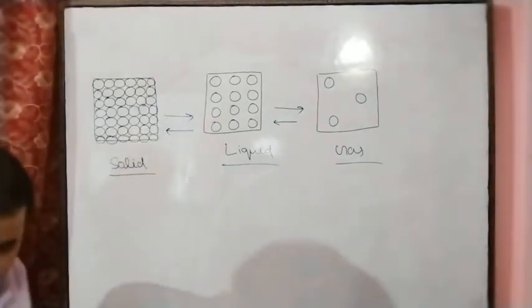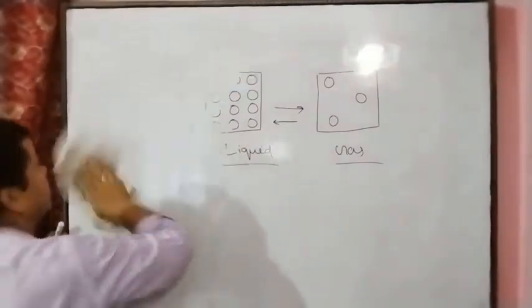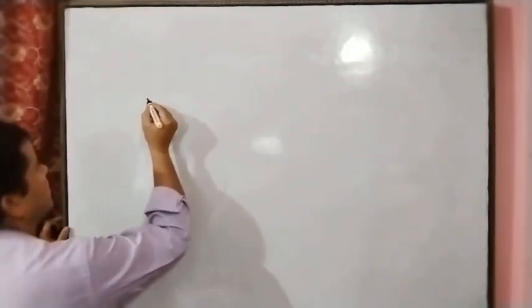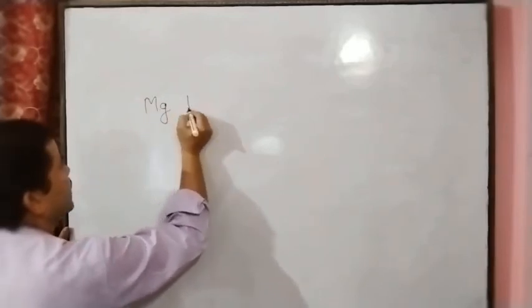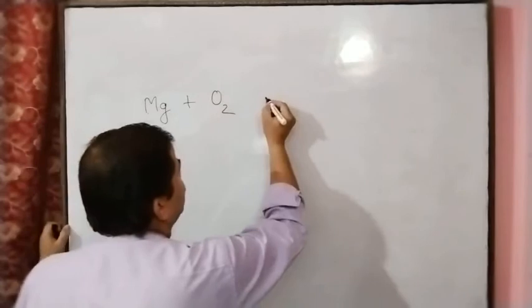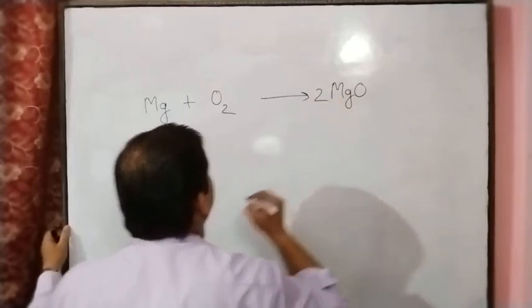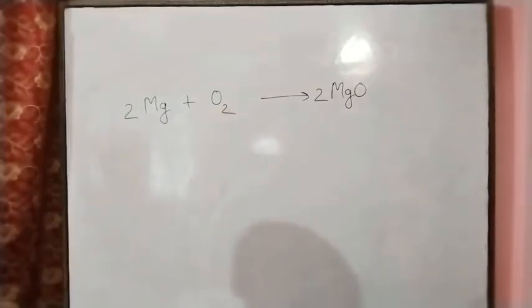So here we can understand by one example. Total mass of the reactants must be equal to the total mass of the products. Suppose you take one reaction, magnesium reacts with oxygen, and we will get magnesium oxide. So magnesium reacts with oxygen, we get magnesium oxide.